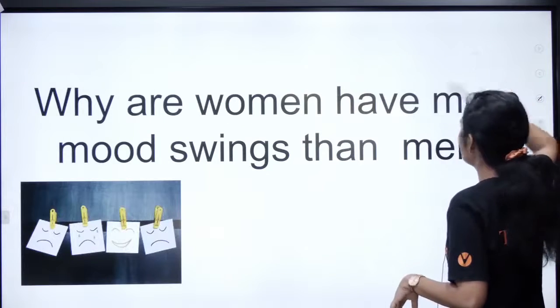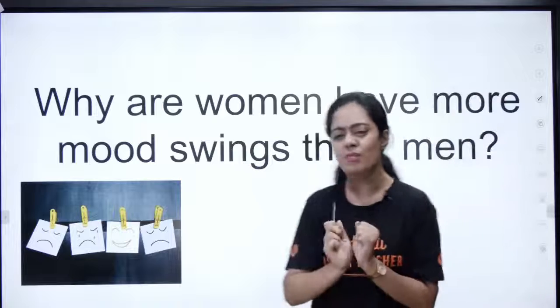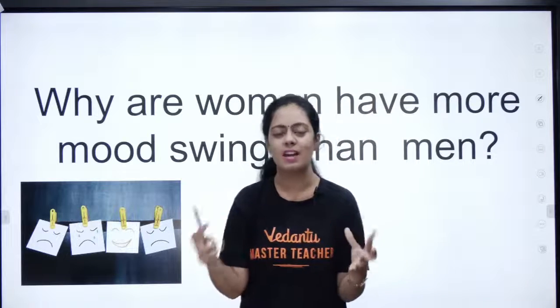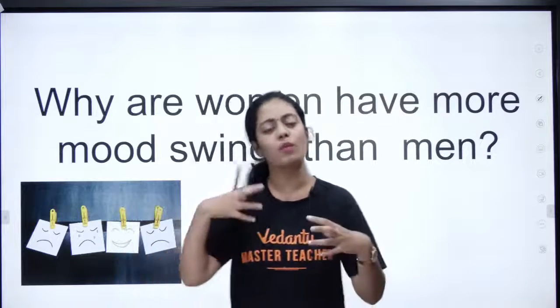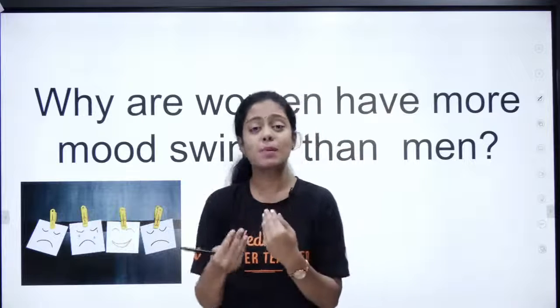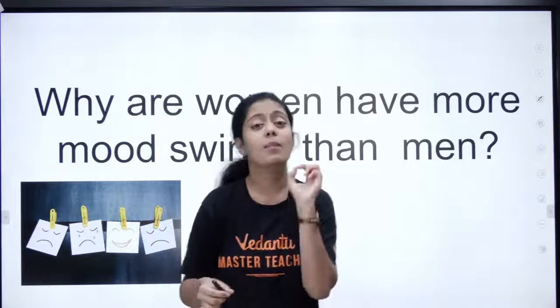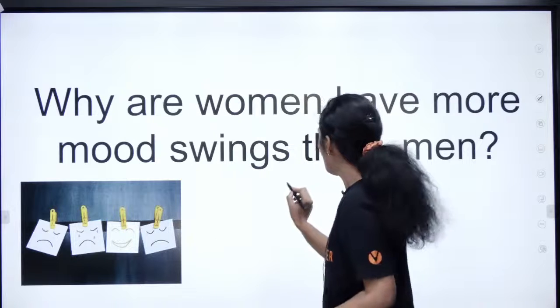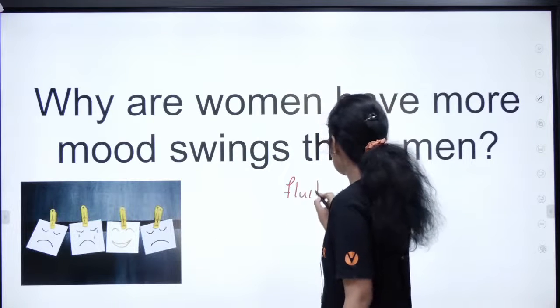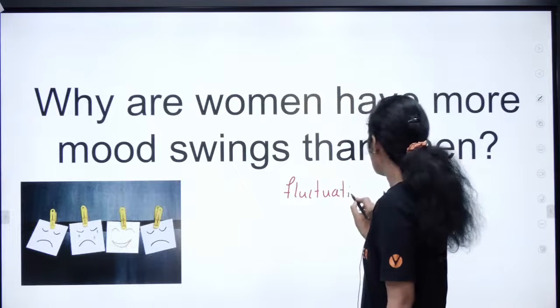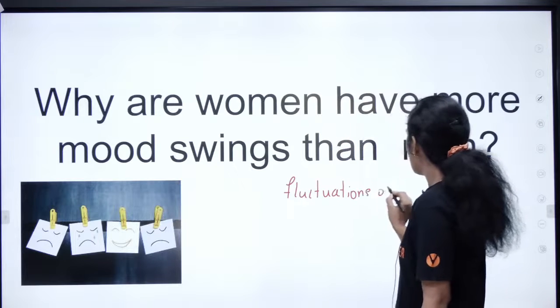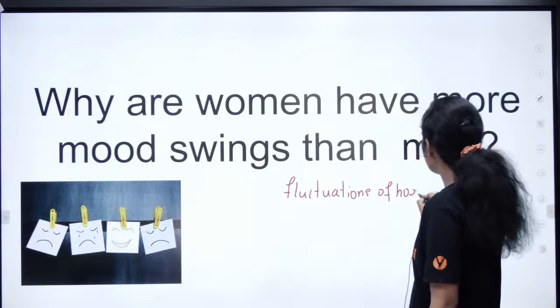I have another interesting question. Why do women have more mood swings than men? Men have mood swings, women have mood swings, but why, pasangla, do women have more mood swings? You know why? Because women have a lot of fluctuations in their hormones. Okay, so their hormone levels are not always the same.